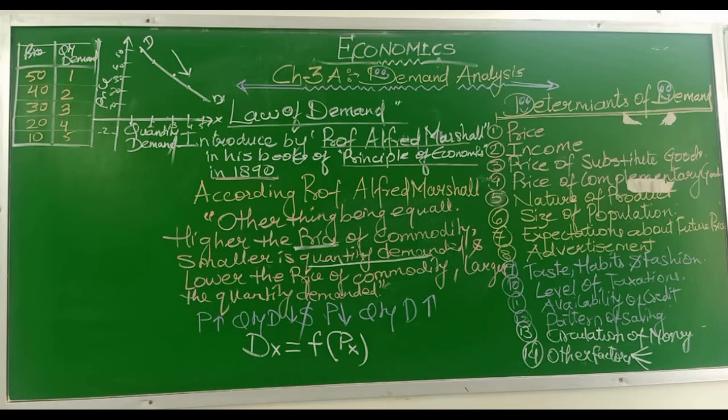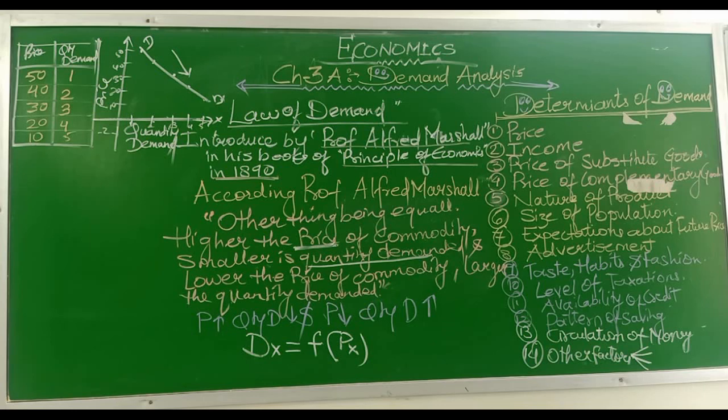The law of demand was introduced by Professor Alfred Marshall in his book Principles of Economics, which was published in 1890. The law explains the functional relationship between price and quantity demanded.